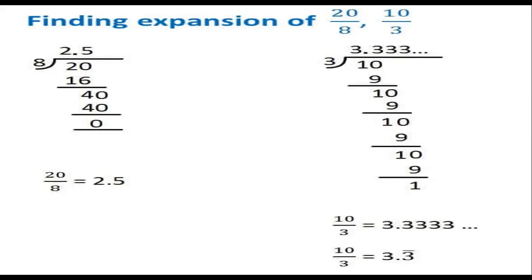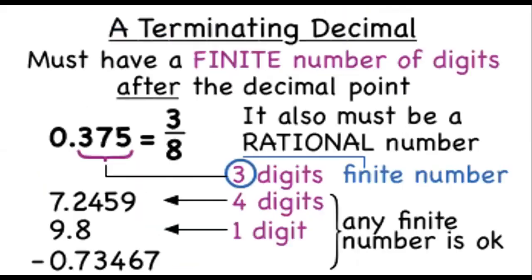This is terminating. This is non-terminating. In the division, did you get remainder 0? No, sir. You will not get remainder 0, but the division goes on continuously, you can continue like that. But here only one term is repeating: 3, 3, 3, 3. What is repeating? One number only is repeating. That's why I gave you the previous example.